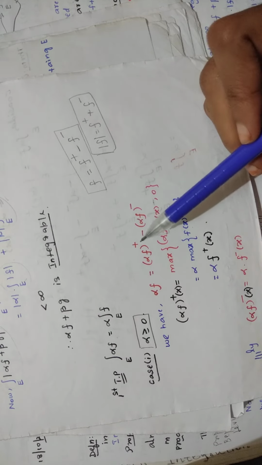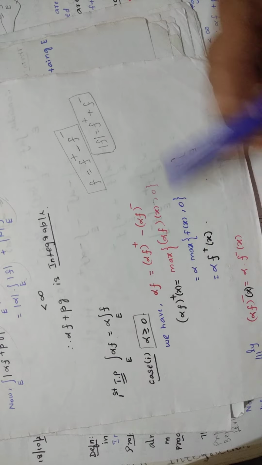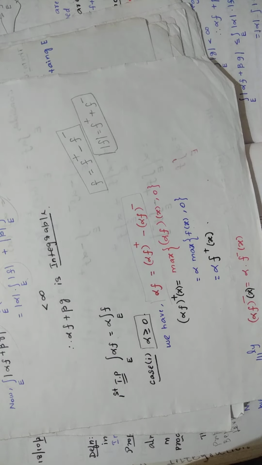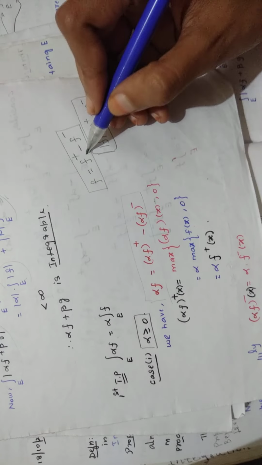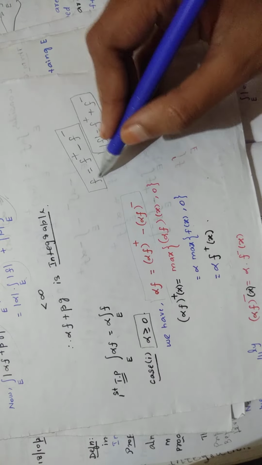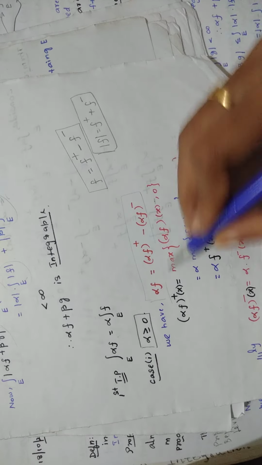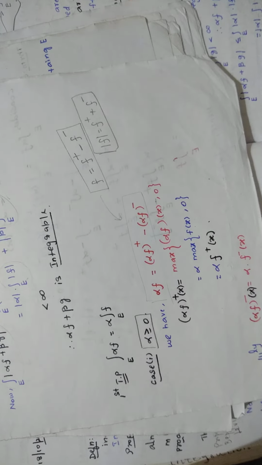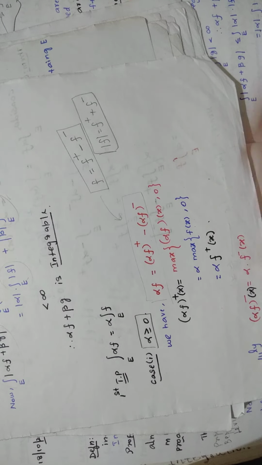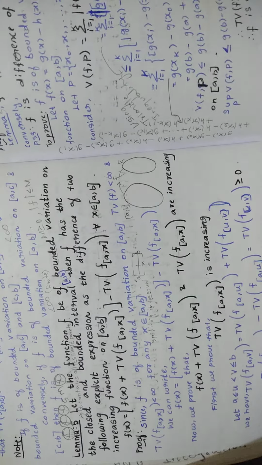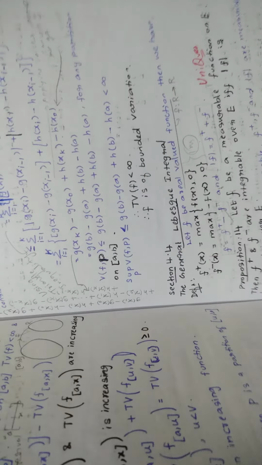Case 1, alpha greater than or equal to 0. From the definition, you can write f equal to f plus minus f minus. Here in the place of f you have alpha f, so it becomes the definition. You write it in that format. Now you also have a result that I told you in another video.